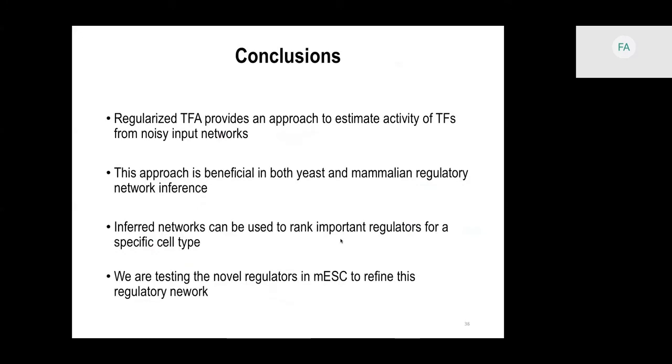So in conclusion, we see that we can use the regularized TFA to estimate better TFA profiles from the noisy networks. We see that this can improve the performance of the network inference for both yeast and mammalian cell lines. We can use the inferred networks to rank regulators based on their importance for different cell lines, and we are testing these predictions for mESC.